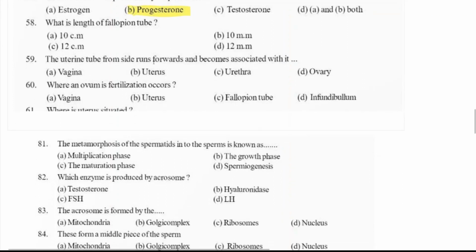Now, what is the length of fallopian tube? It is 10 centimeter. Okay, remember 10 centimeter. The uterine tube from side runs forwards and becomes associated with which part?